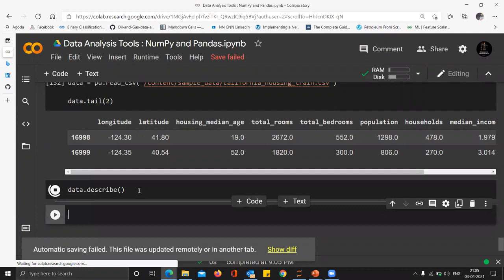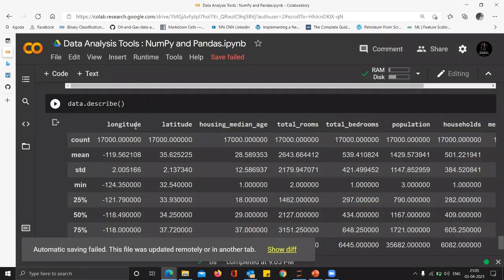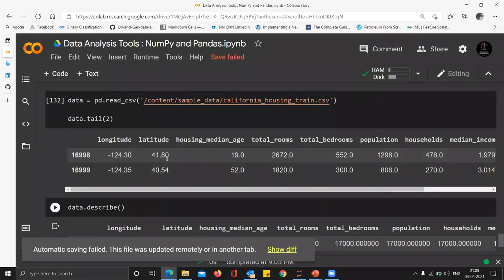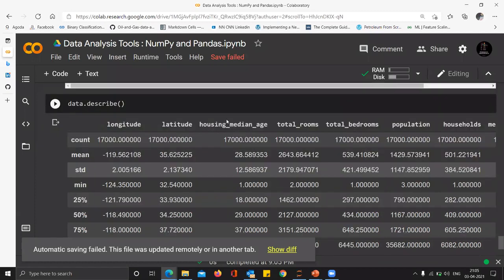You can see as soon as I do that, every column, every feature rather. It is a data set which has the details of all the houses in California, and the pricing and all that. So it's a regression task which will help us find out the price of a house looking at all the properties. You can see the total number of rooms, total number of bedrooms, the age of the house, the location